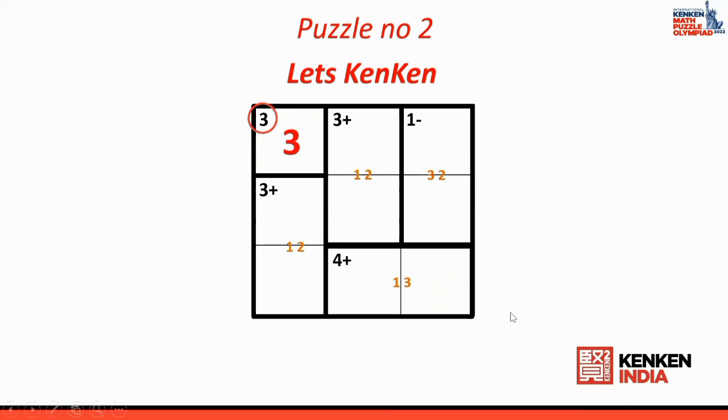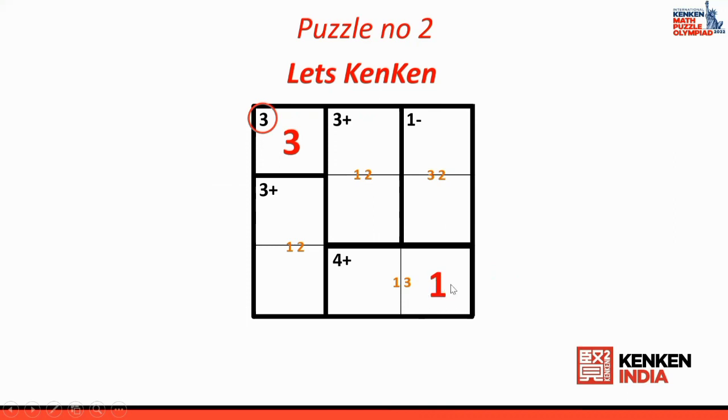Now in this Kenken puzzle, I want to start from here. Yes, I've written 1. How did I write 1 here? Now you see this vertical column cage which says 1 minus, the option is 3 and 2. Means 3 can be here, 3 can be here, 2 can be here, 2 can be here. But 3 and 2 is available in this particular cage. That means one number is missing. What number is missing? 1 at the bottom. So I have put 1 here.